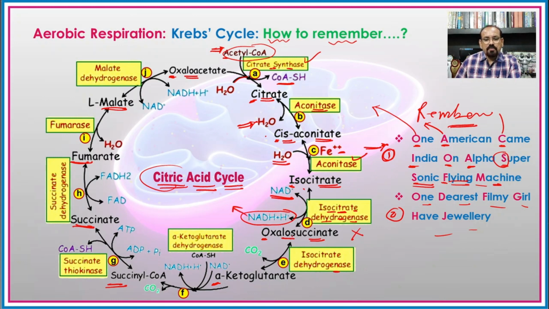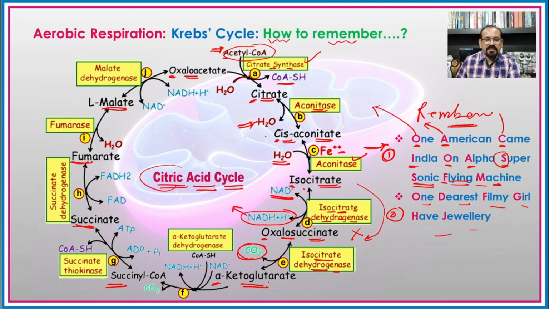And from oxalosuccinate, when alpha ketoglutaric acid is formed, there is decarboxylation, meaning removal of one carbon dioxide molecule, and the enzyme is the same, isocitrate dehydrogenase. In some books this step is omitted.